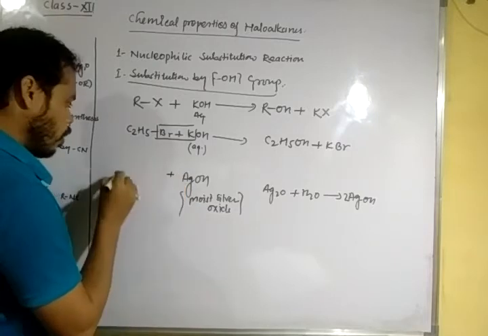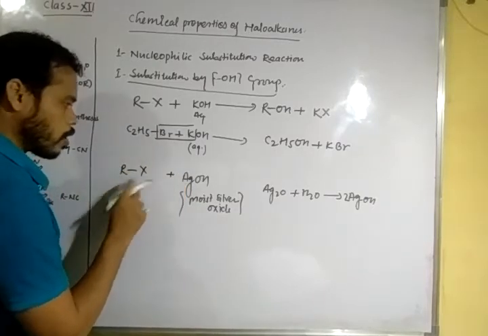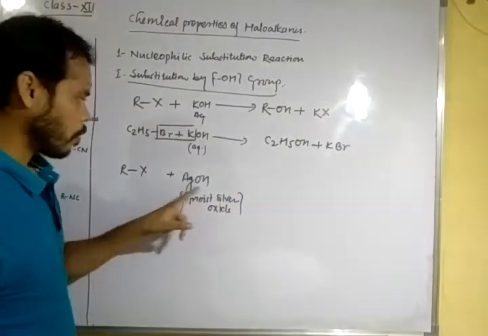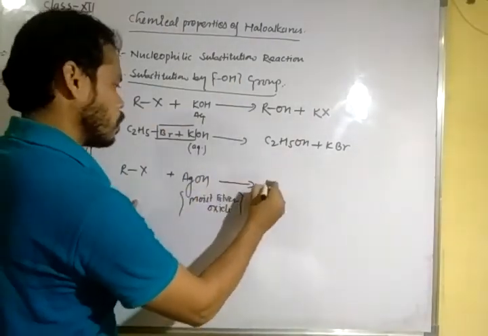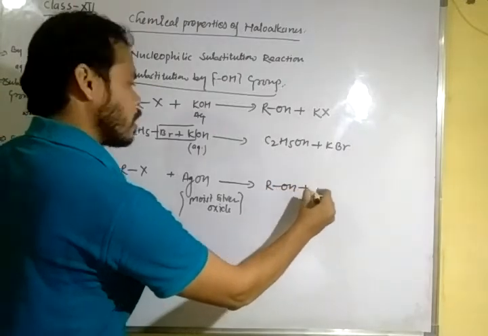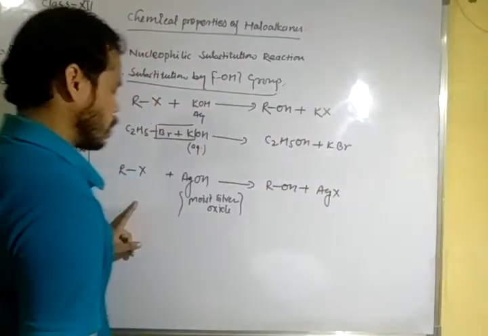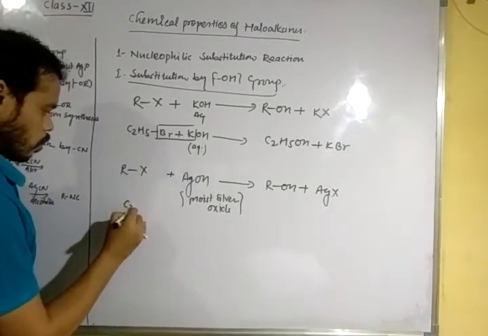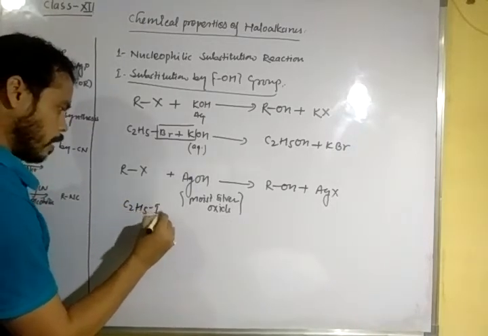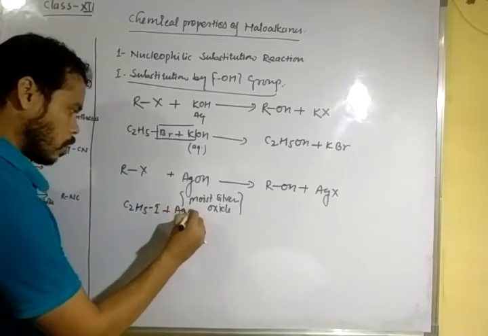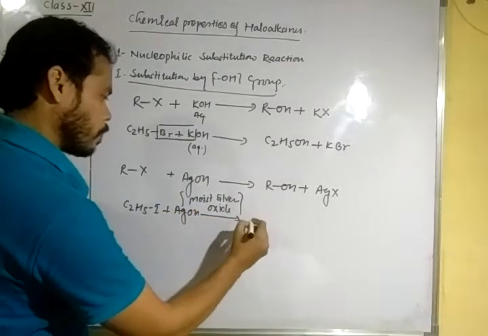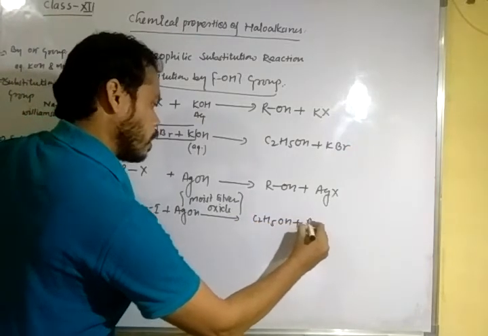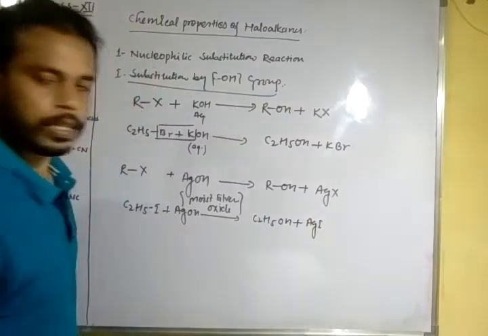When haloalkanes are treated with moist silver oxide, once again the halogen is substituted by hydroxy group to form alcohol and AgX as a byproduct. Let us give an example: C2H5I plus AgOH gives C2H5OH and AgI as a byproduct.